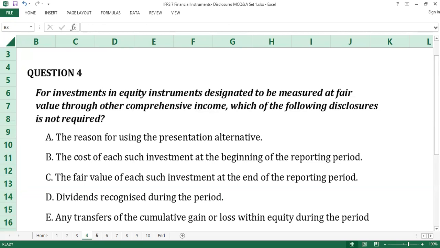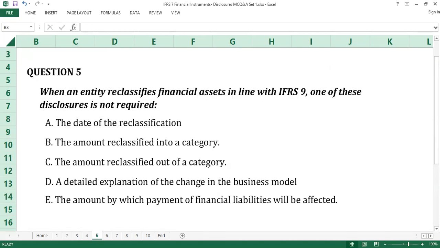Question number 5. When an entity reclassifies financial assets in line with IFRS 9, one of these disclosures is not required. A. The date of the reclassification. B. The amount reclassified into a category. C. The amount reclassified out of a category. D. A detailed explanation of the change in the business model. E. The amount of which payment of financial liabilities will be affected. Time counts.